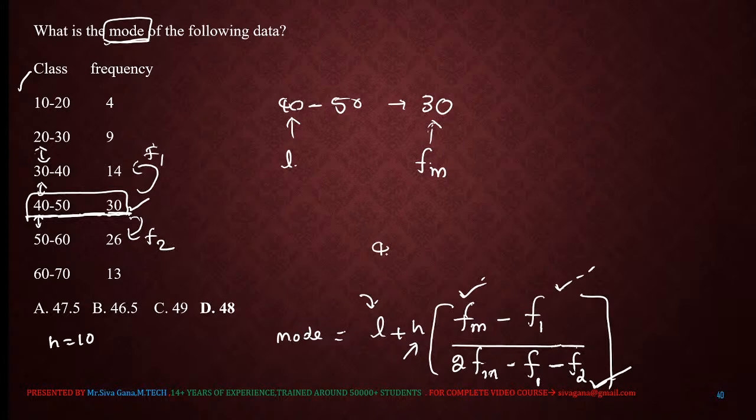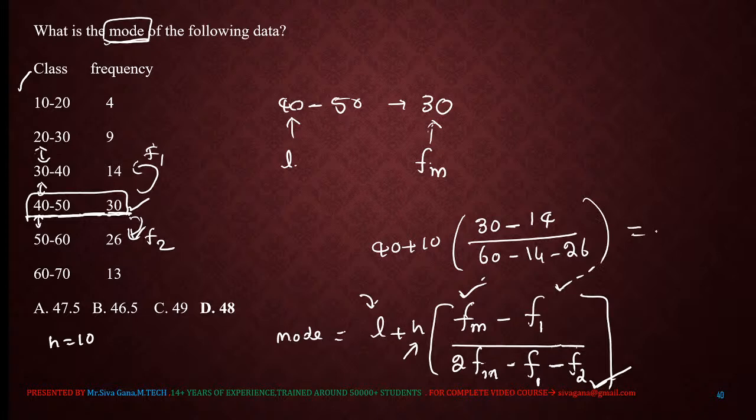L is how much? 40, plus h is how much? 10, into Fm, the frequency of the modal class, 30, minus the frequency just before the modal class, 14. 2Fm is nothing but 60. Now F1 is 14, and F2, the frequency just after the modal class, is 26. Very simple, right? The calculation of mode for the discrete data I already calculated, and I got the value as 48.